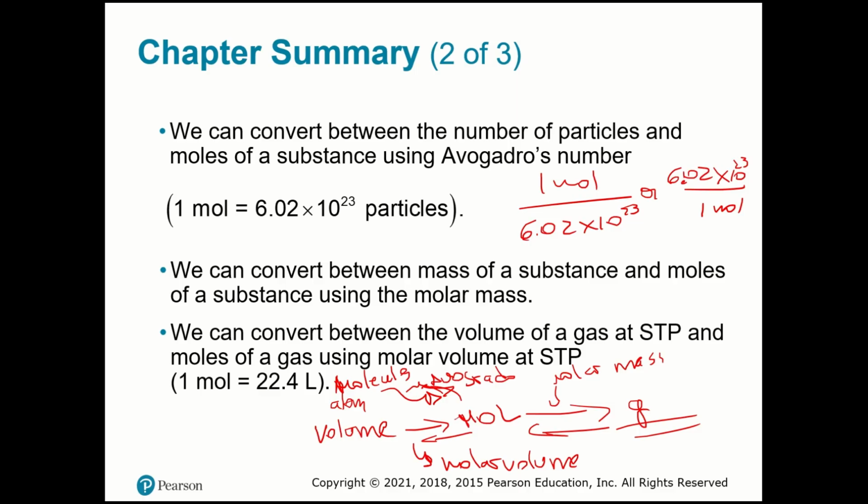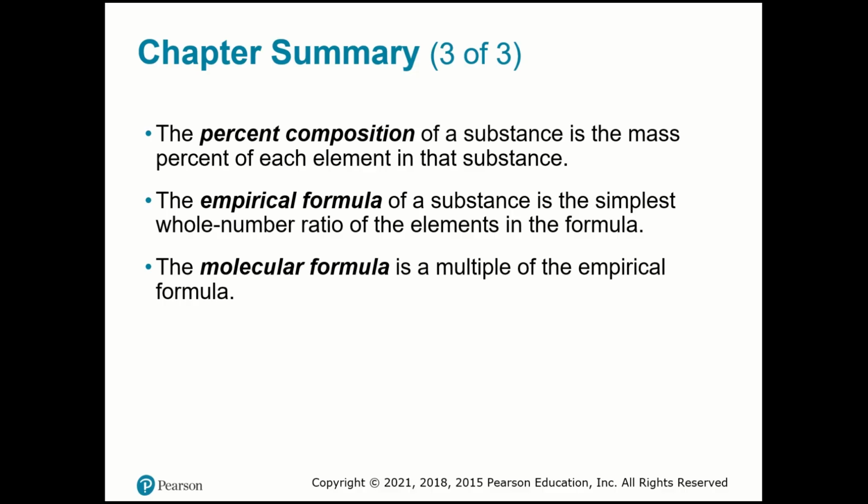So just pay attention to the units and the concepts you just learned. The percent composition of a substance is the mass percent of each element in the substance. Remember, it's part divided by the total, multiplied by 100. The empirical formula of a substance is the simplest whole number ratio of the elements in the formula. You can find it through the percent: assume you have a 100 gram sample, find the number of moles, and you'll find the empirical formula.